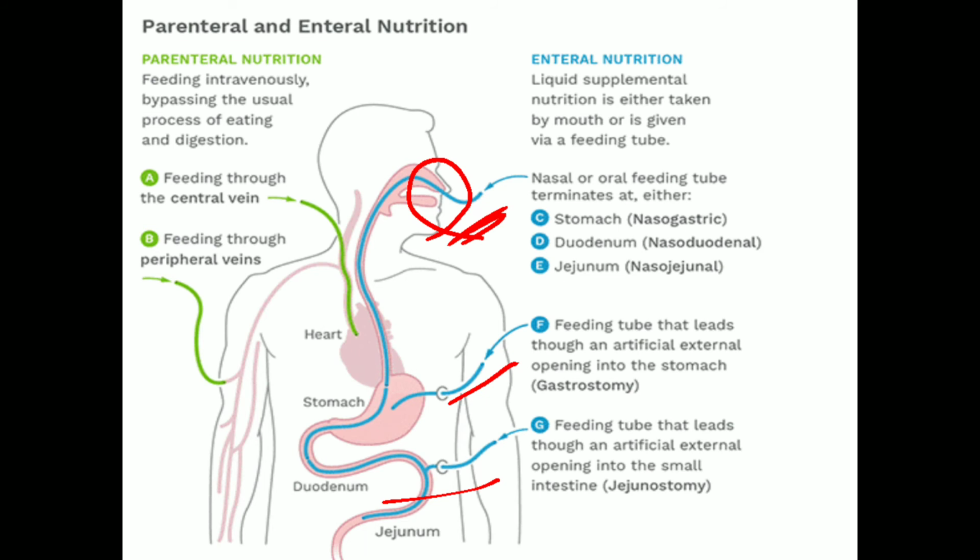But in enteral feeding, sometimes oral feeding is not possible. Sometimes patients have a problem in swallowing or difficulty in chewing, but their gastrointestinal tract is functioning. At that time tube feeding is provided.